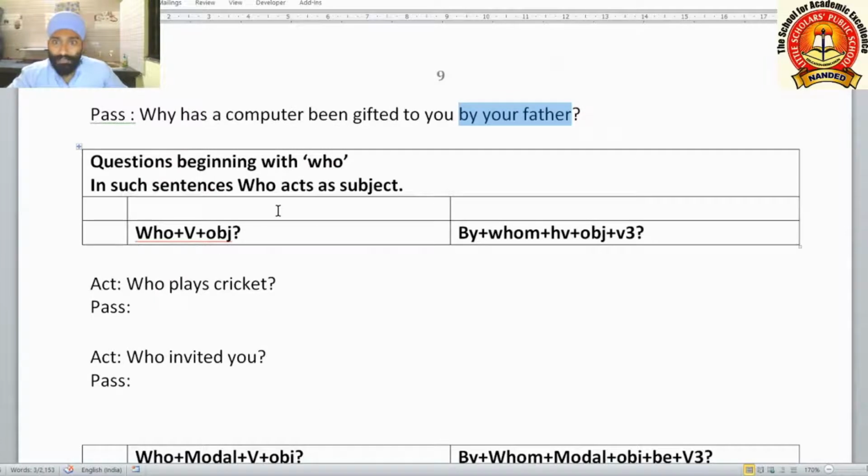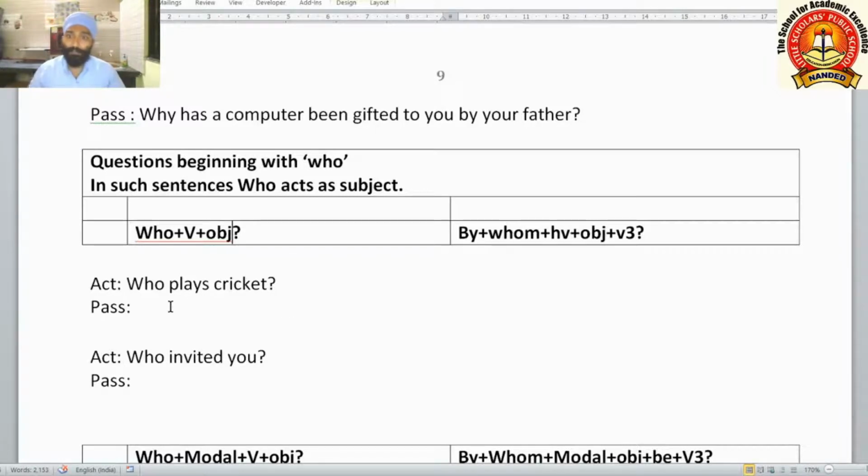Now let us see if a question begins with who. This is somewhat typical, somewhat different type. If a who question is there, how to change it into passive? Who plus verb plus object. This is the structure.